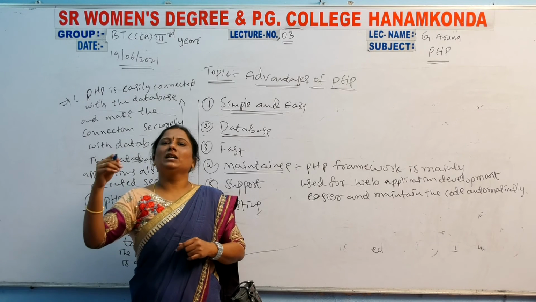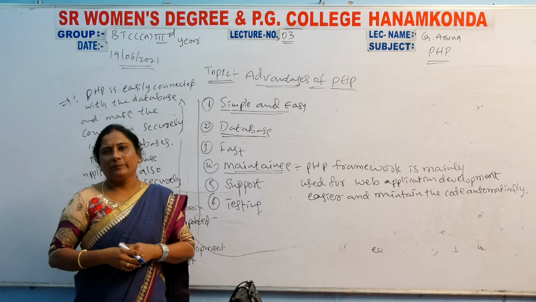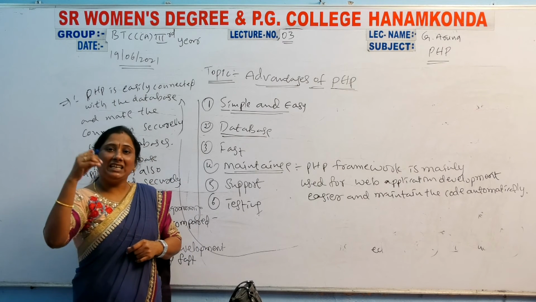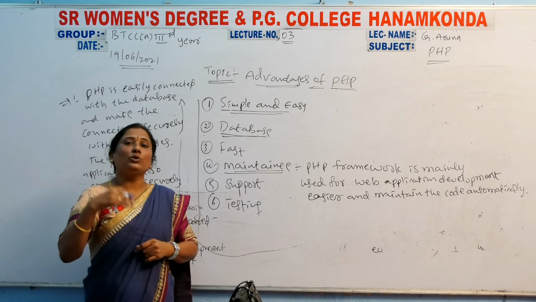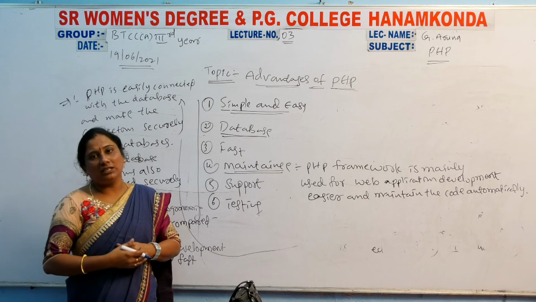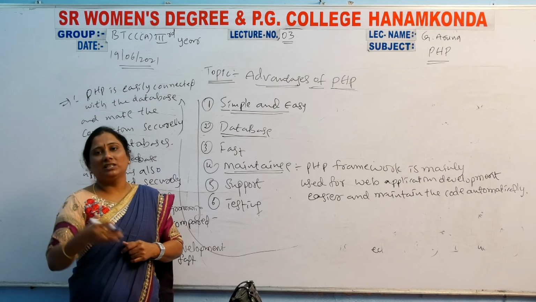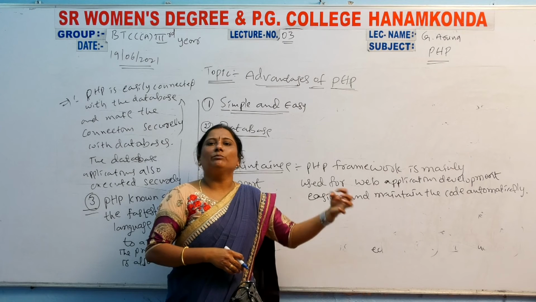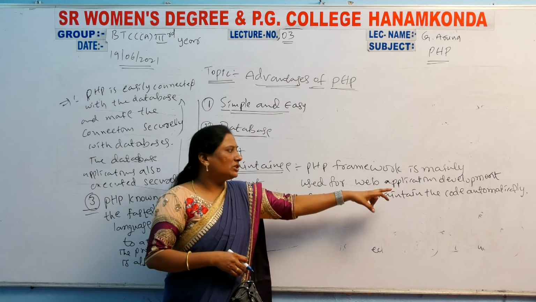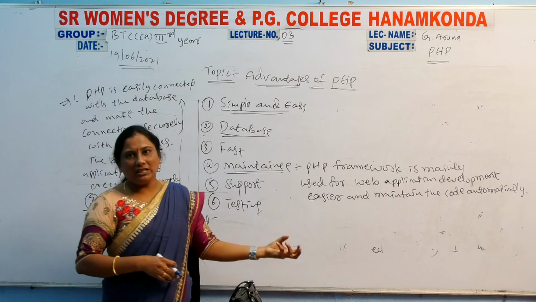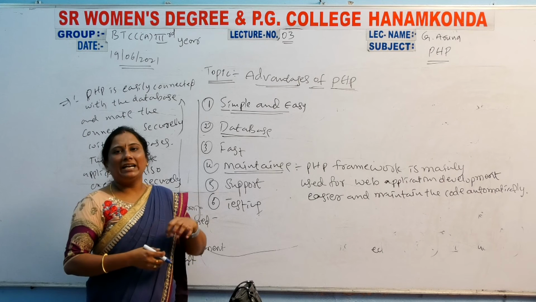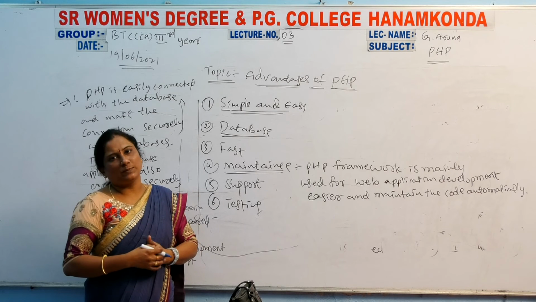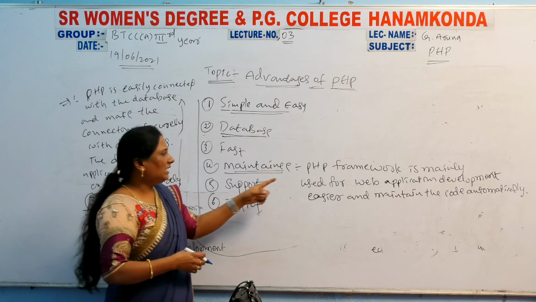Automatically the output will be displayed. So you can execute very easily. The code and the output will be generated automatically here. So it maintains the web application code automatically and the output will be displayed. Okay, clear?